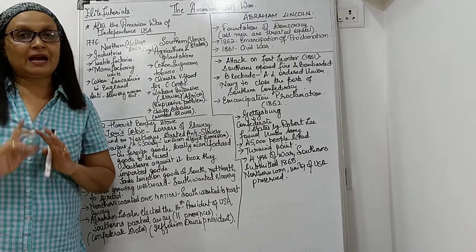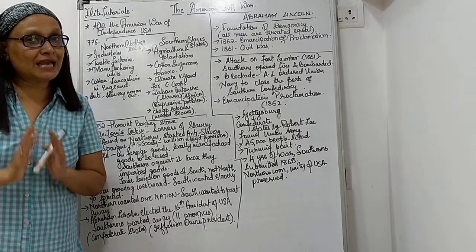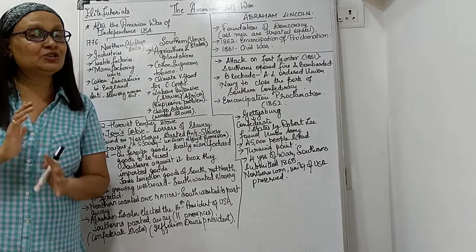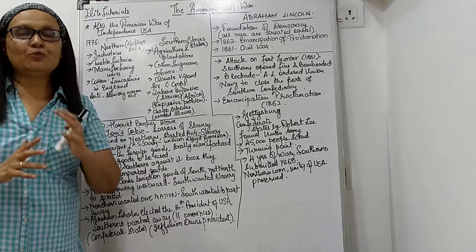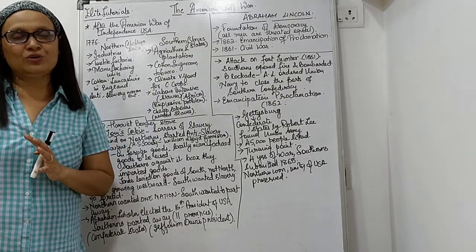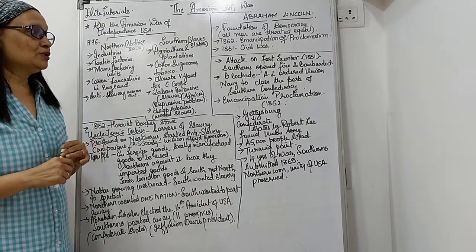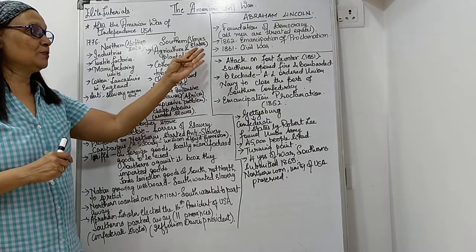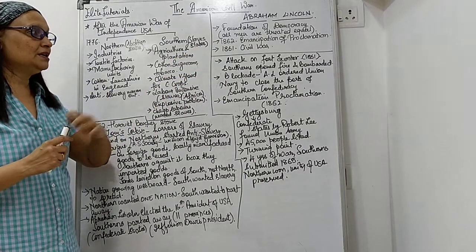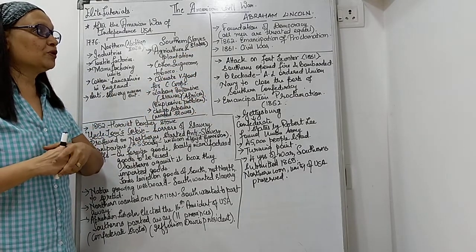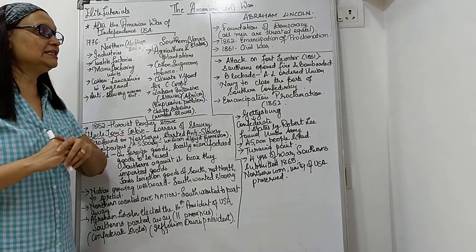And from there they understood that you cannot play a game with Northerners. They are quite strong enough. Imagine where the huge USA is and where only 11 provinces. Of course, the Civil War took place in 1861. After that, you had the Emancipation Proclamation that was brought out in 1862.